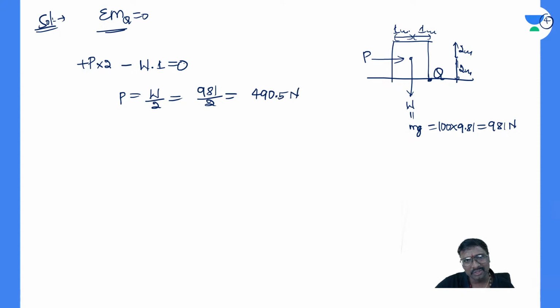490.5 newtons, right? So don't worry, it is very easy if you are solving. Just the same procedure will be there. Much different procedure will not be there, right? Same procedure only will be there.